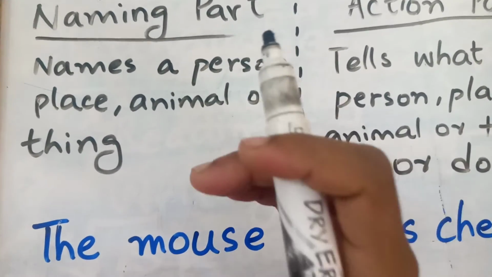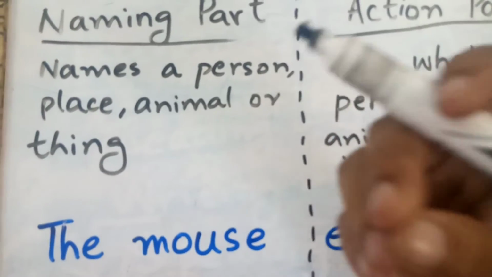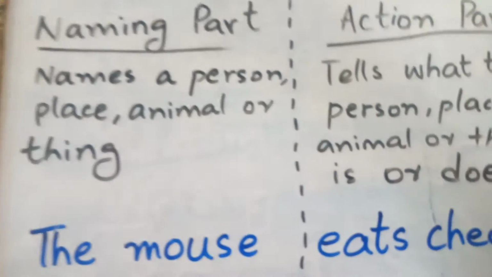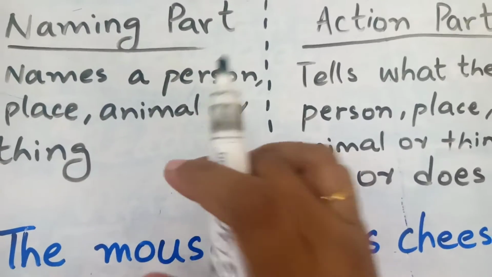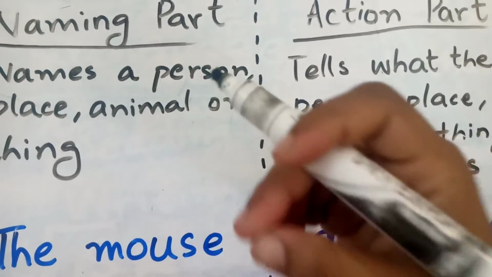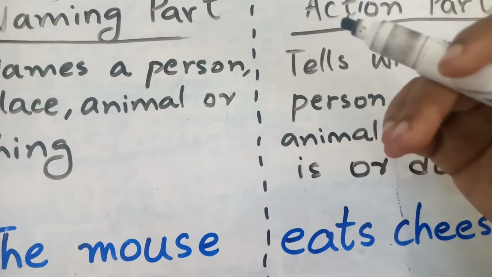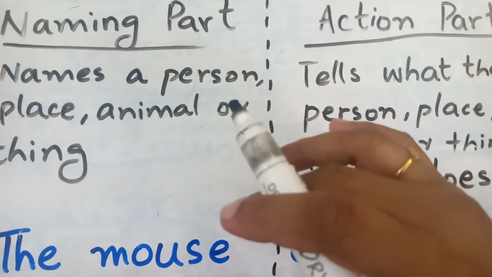First, we name anything. It could be a person, place, animal, or anything that we give a name, and then we give some information about that particular name. Either that person, animal, or thing is doing something, is performing some action, or is itself something, right?